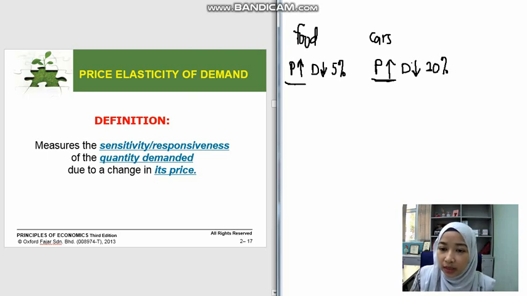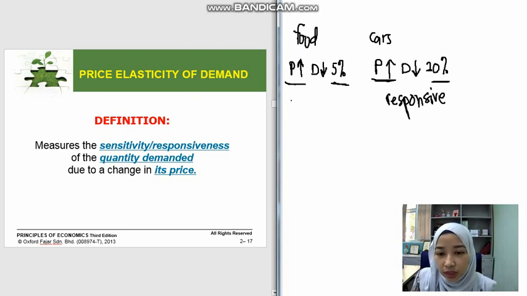If we compare these two responsiveness, the change in the demand for food will be 5%, meanwhile the change in the demand for cars is about 20%, for example. So you can see that customers are more responsive towards the change in the price of cars, and not too responsive towards the change in the price of food.